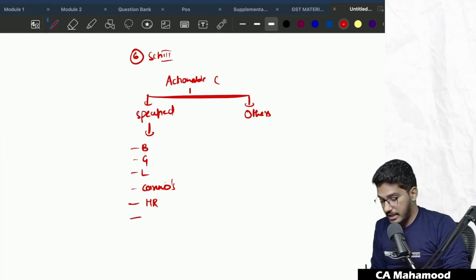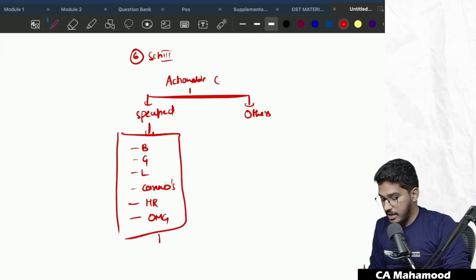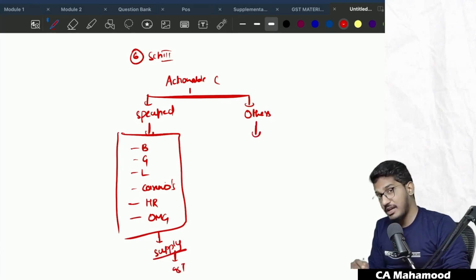And now they are also telling online money gaming. These 6 specified actionable claims will be falling under supply, and on that, will GST be there or not? Yes, GST will be there. What about others? Other than the specified actionable claims, what else are there?